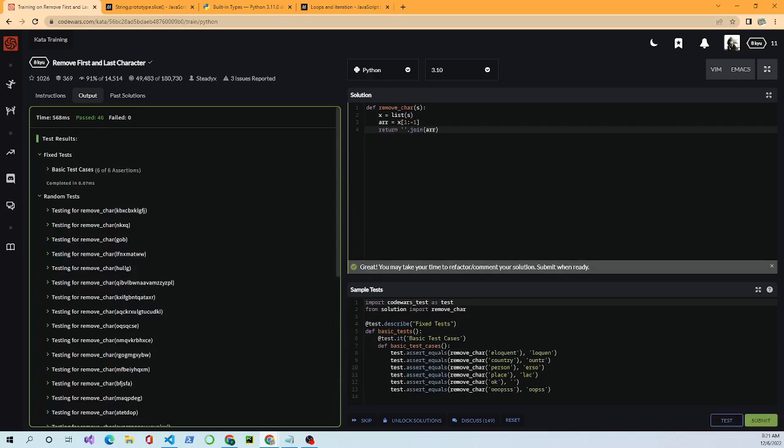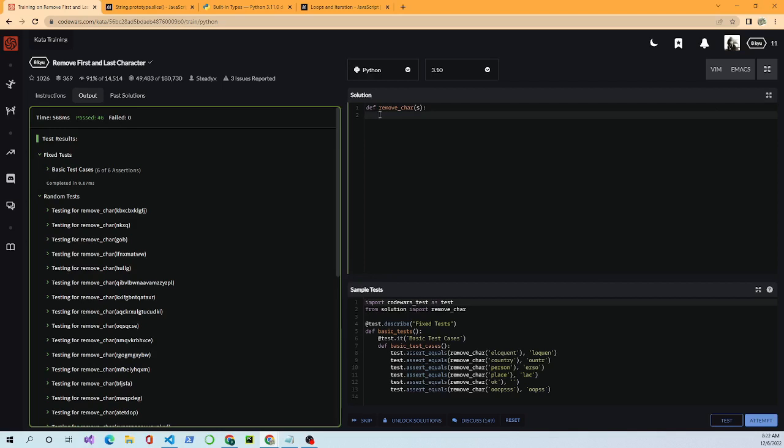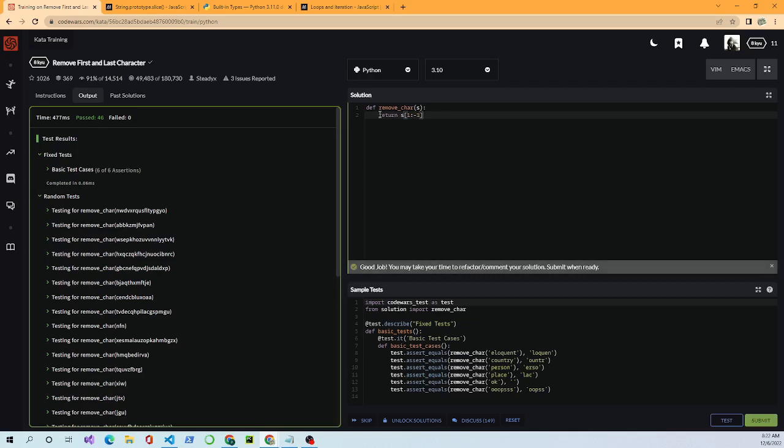Now, you'll find that there's a lot of ways to solve these problems as you work them. I could have come in here and said, you know what, I'm going to do this. I'll return s[1:-1], and this will work too, I believe. There we go. You see? As you work these problems, you'll learn there's a lot of ways to solve this stuff. And the thing is, you're working this stuff and you're picking up the basics. You're learning how to look at a problem, how to take it apart. You solve for simple things, and then you put it together, and you can build bigger and bigger things eventually.